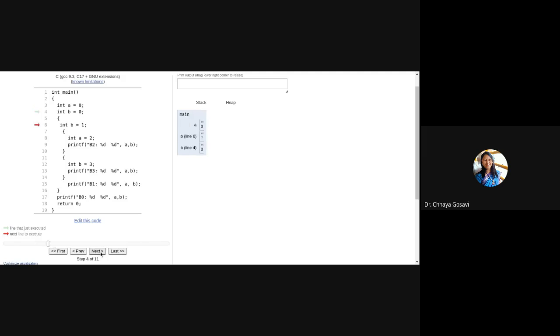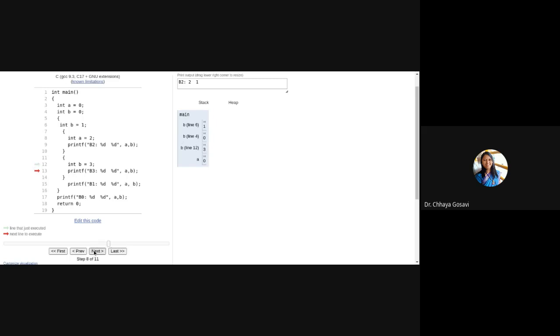So these are local variables and global variables. A is equal to 0 and B is equal to 0 are available throughout this main execution. You can see that A and B from line number 4 are available throughout. And in between, the values will be allocated and deallocated as per their scope. So B is equal to 1 is allocated, A is equal to 2 is allocated. Now when you come out of this, A is equal to 2 is deleted and B is equal to 3 memory is allocated.